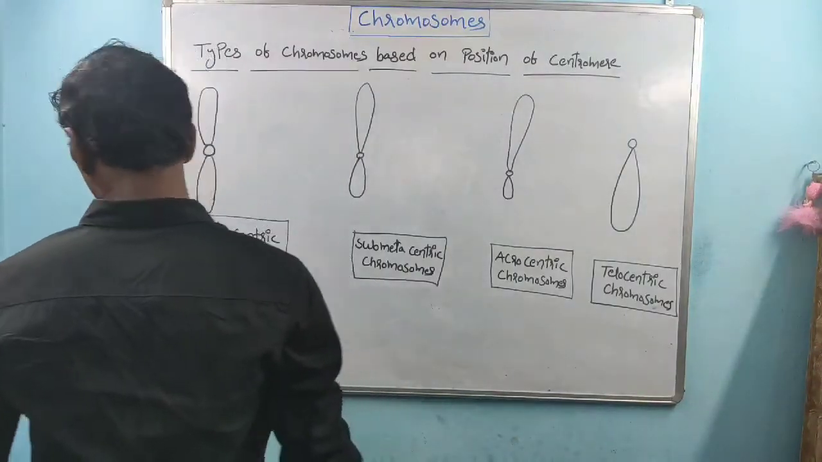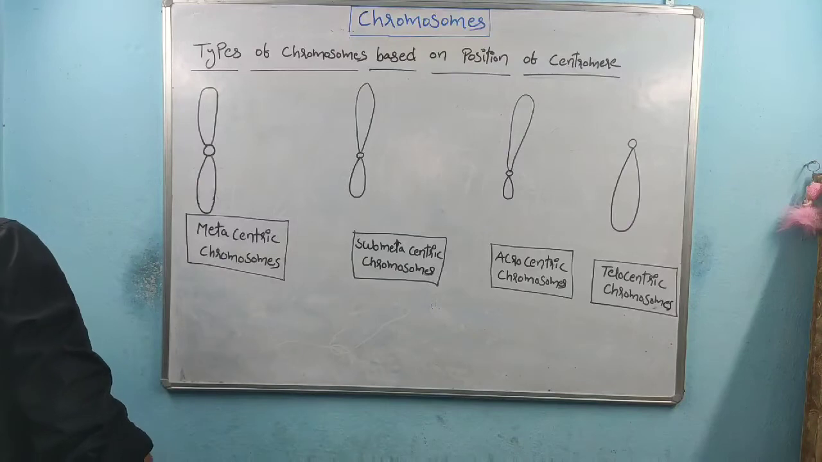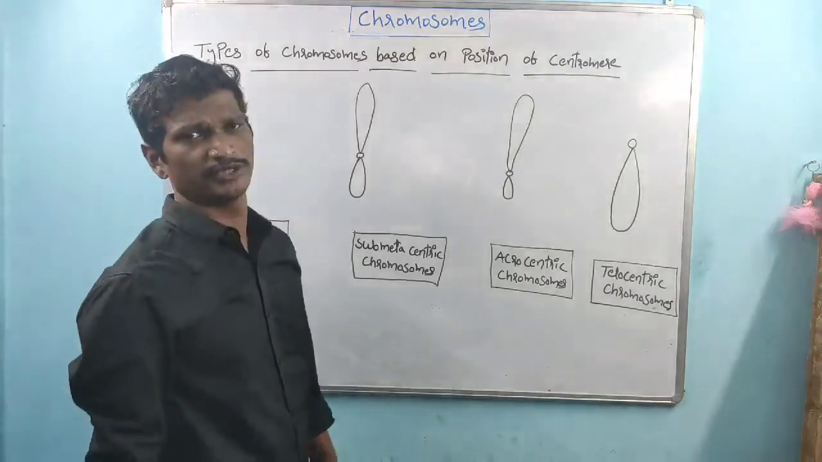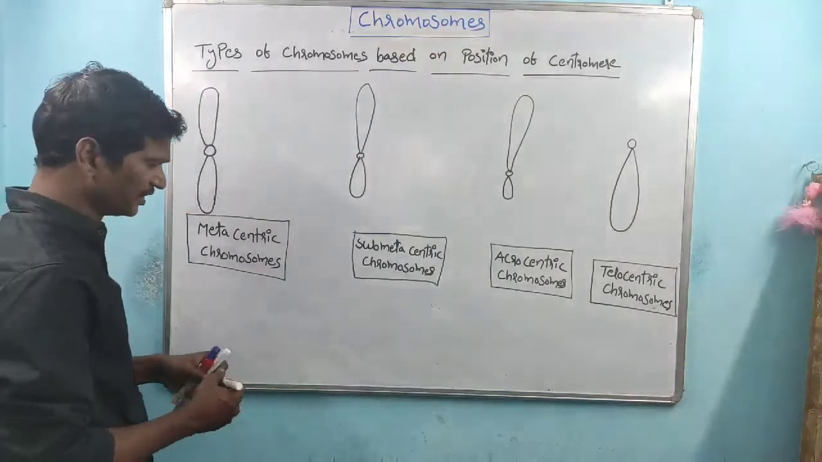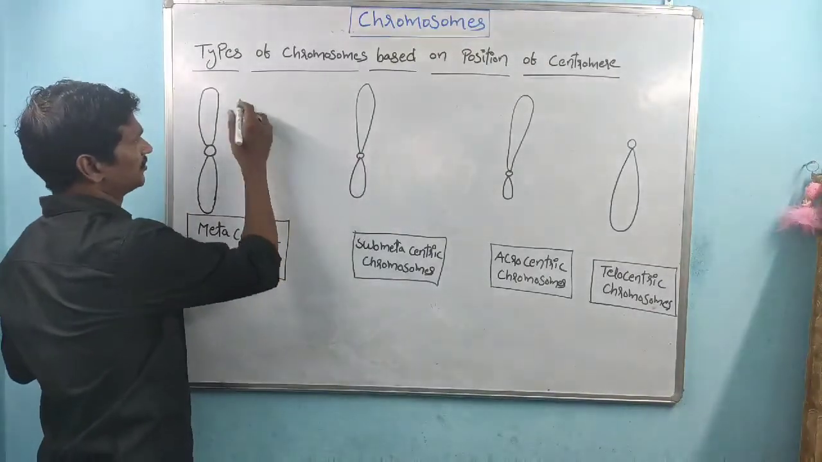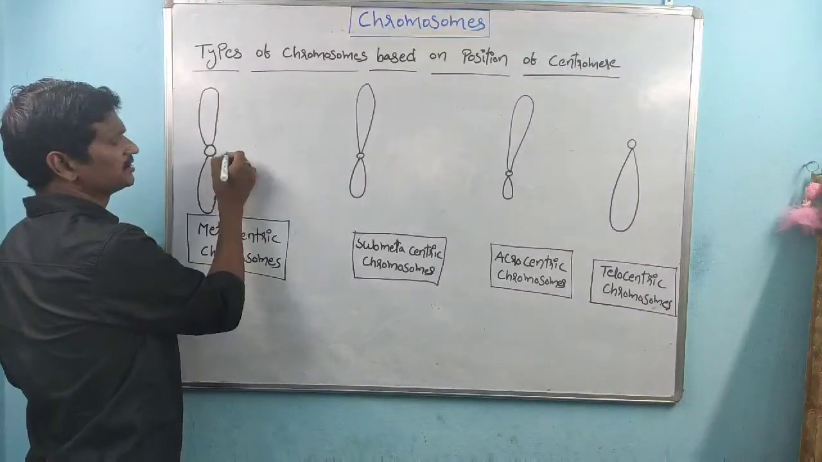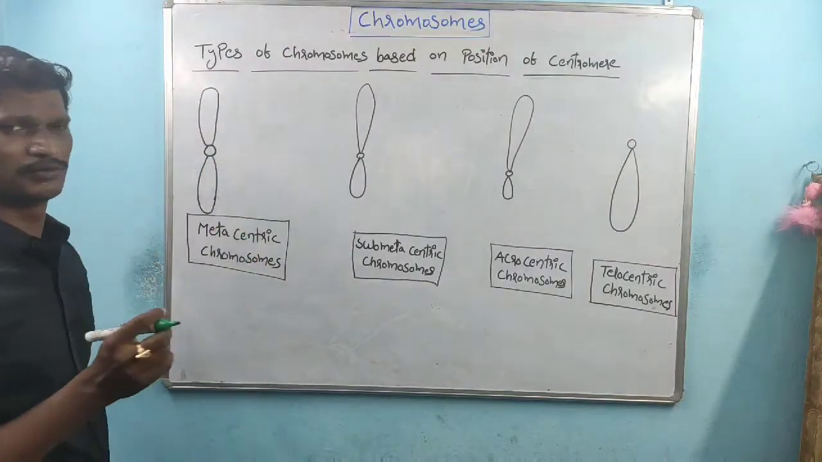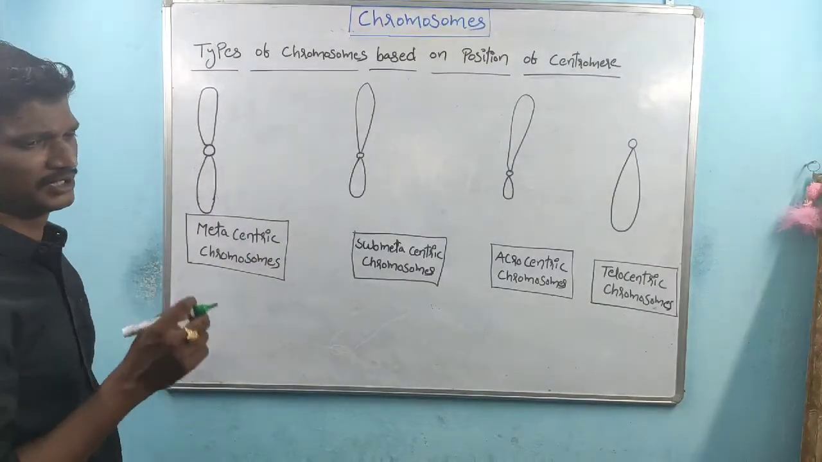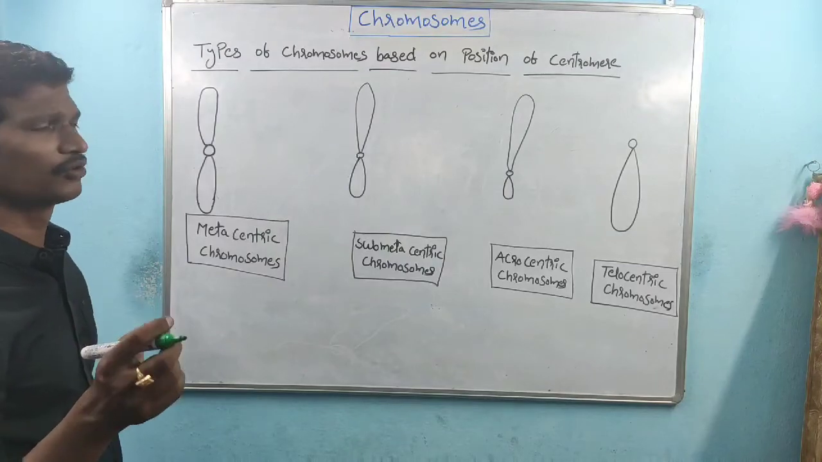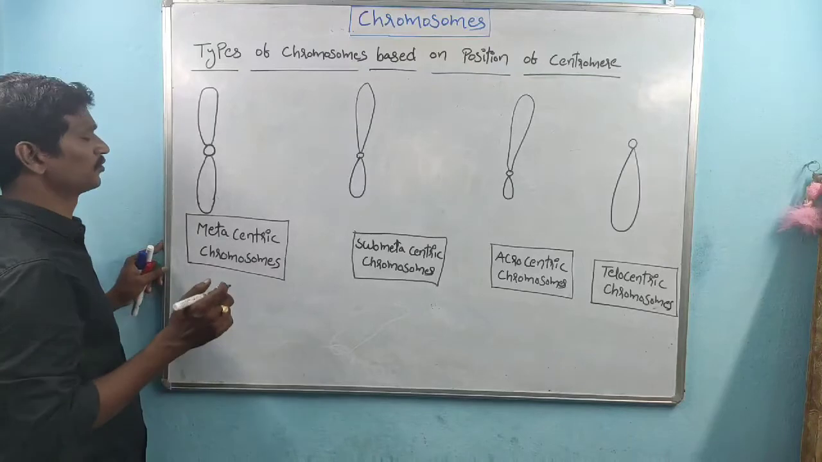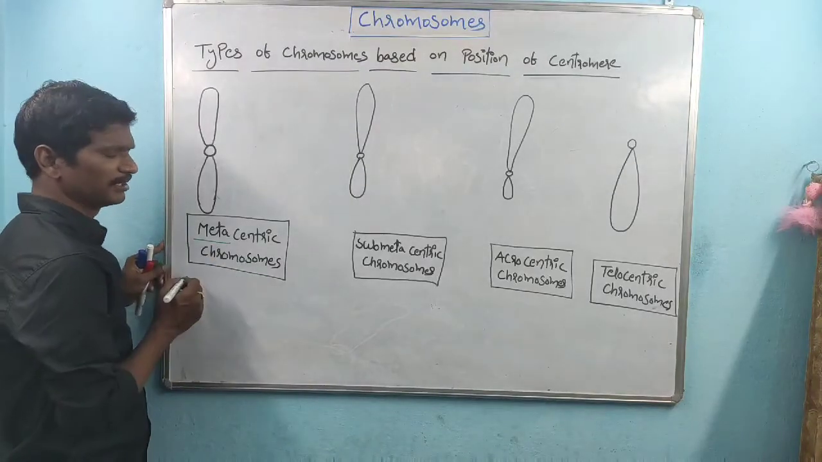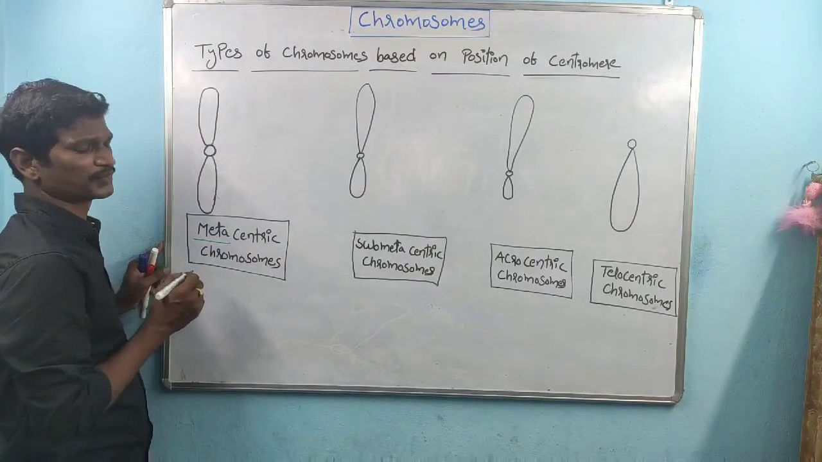Coming to the classification of chromosomes based on the position of the centromere. So in that case, this is one of the chromosomes, and this is the centromere. Based on the position of the centromere, here we are classifying the chromosomes into four categories. The very first type is called metacentric chromosomes.